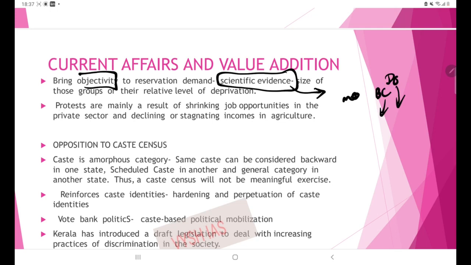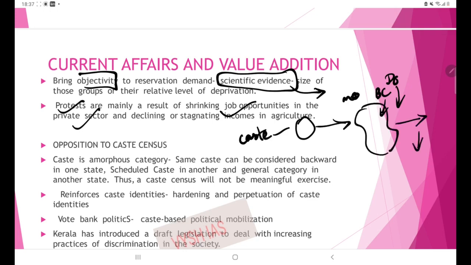Then next, although many people are protesting, it is only because of shrinking job opportunities. In the private sector, many job opportunities are shrinking. Due to that, many protests are taking place against the caste-based census. People think that if a caste census is carried out, there will be proper targeting, then more people will come under reservation, so the opportunities get reduced. That is why many protests are taking place. That is the argument supporting the caste census.